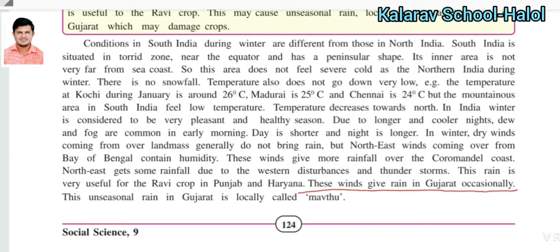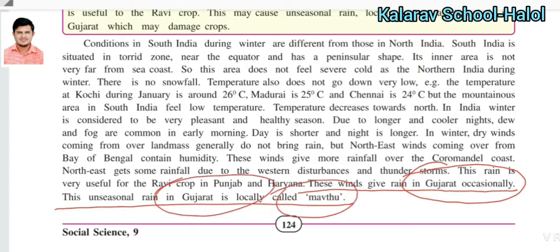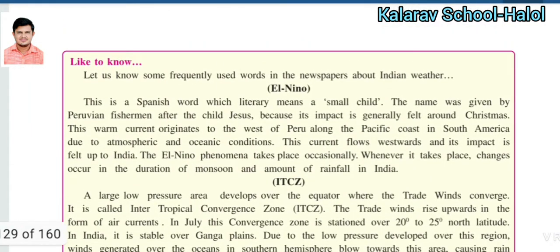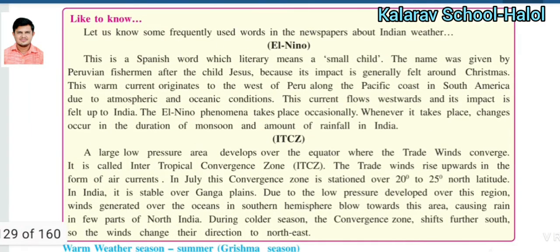These winds gave rain in Gujarat. Occasionally this monsoon rain, we also know the unseasonal rain called Mauthu in Gujarat. Here some information is given about El Nino and ITCZ, which you have to read.